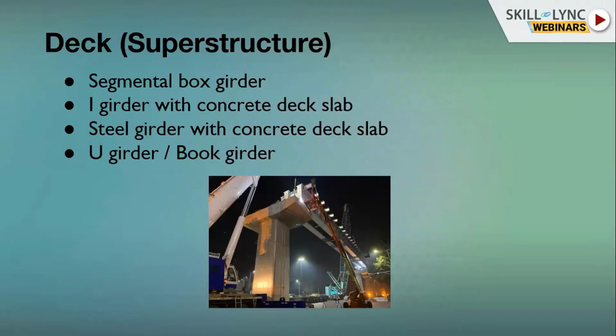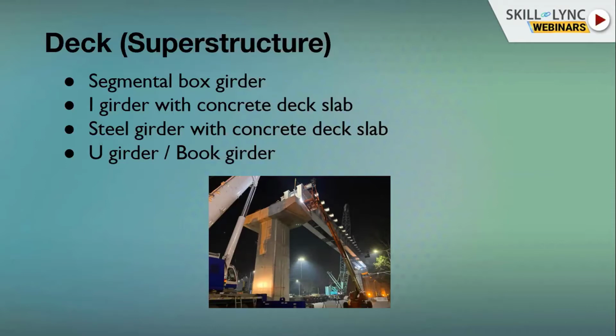For a segmental box girder, the maximum span which we can erect is 34 meters. Above that, we are supposed to design a launcher with a specific depth and height. I girder with concrete deck slab, we can do up to 35 meters. Steel girder, we can do up to 90 meters based on continuous span.